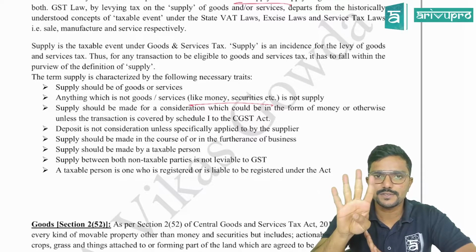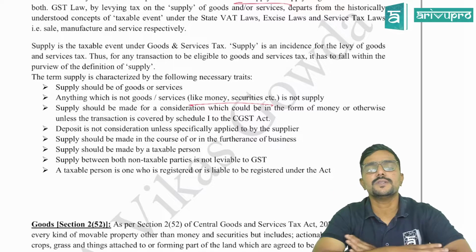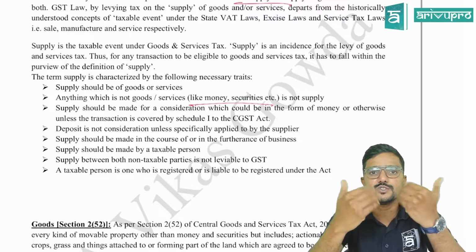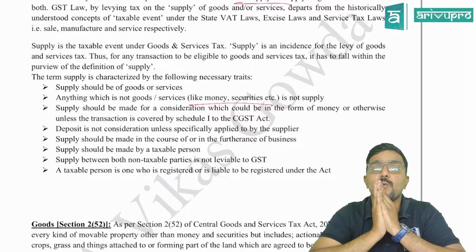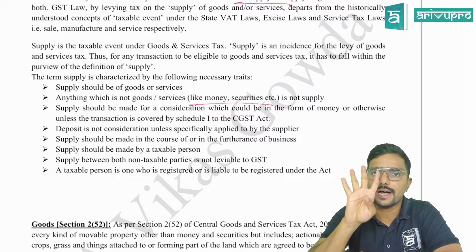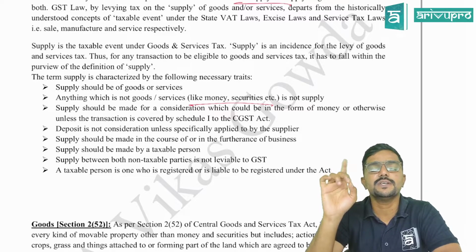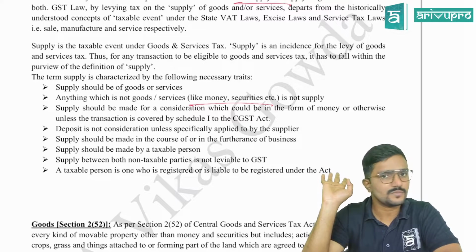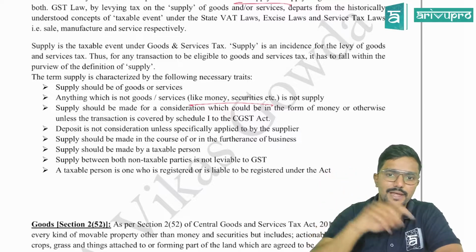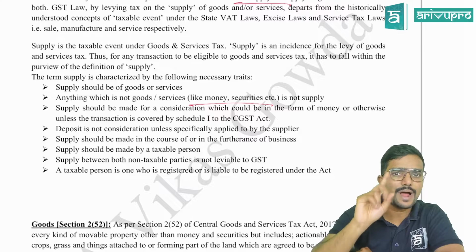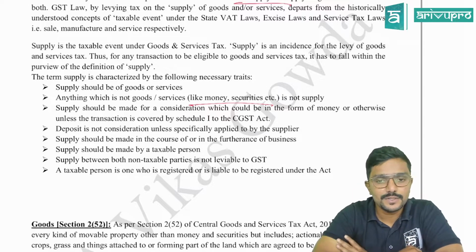Except these 4 cases, in all other scenarios there should be a consideration. If there is no consideration, there is no supply. Whereas in case of Schedule 1, as I told you, there are 4 cases where even without consideration, there is still a supply. So in this chapter, we will also be learning 3 schedules, guys. Schedule 1, 2 and 3.